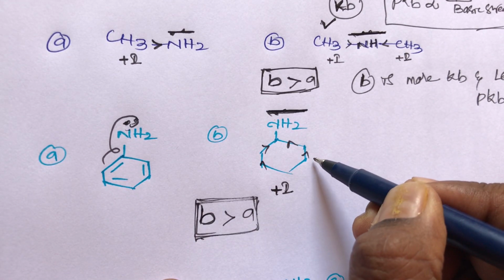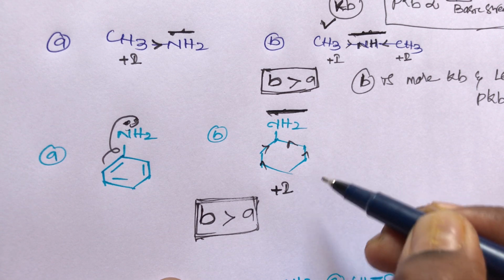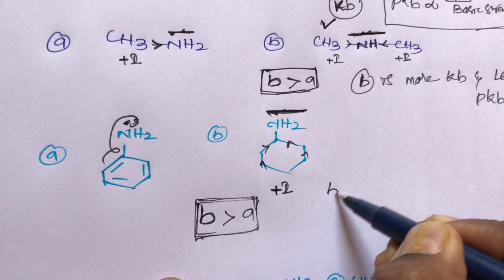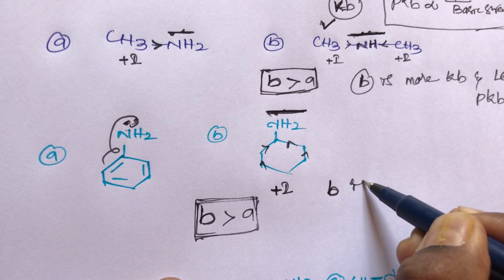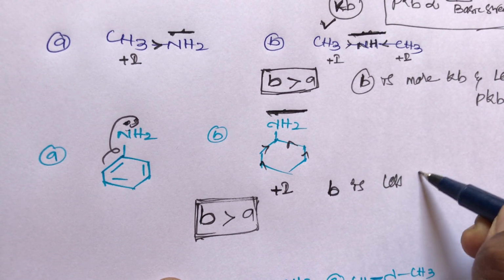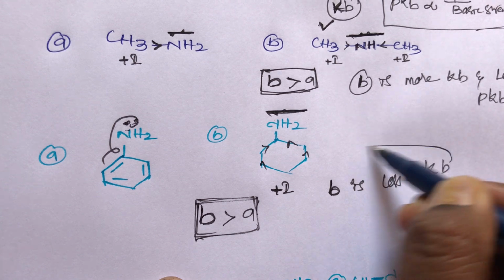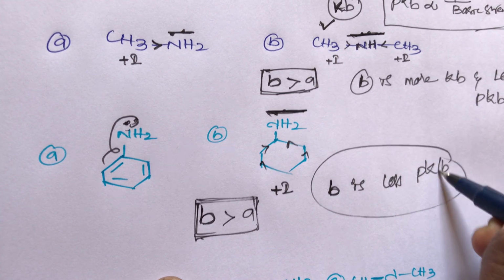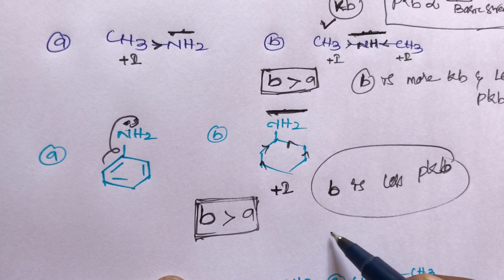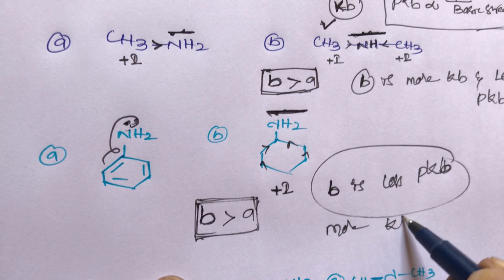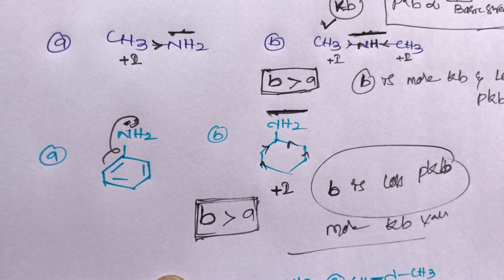So B compound has less pKb. You remember, students? B compound has a less pKb value and a more Kb value. This is the simple reason.